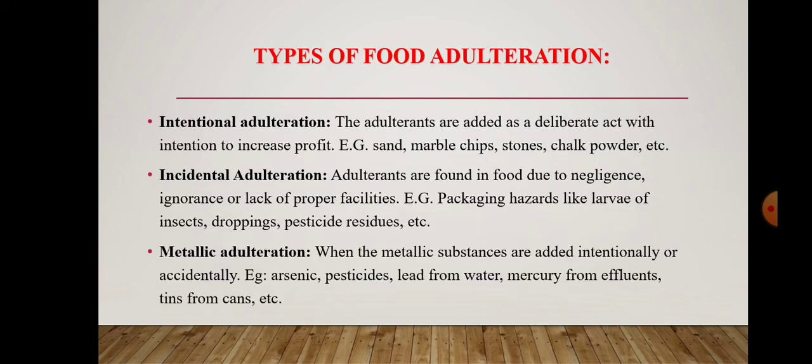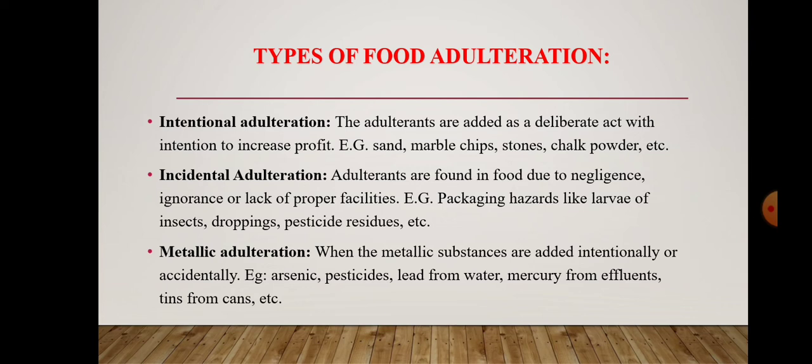Then there are different types of food adulteration. It may be intentional adulteration, incidental adulteration and metallic adulteration. Intentional adulteration means the adulterants are added as a deliberate act with the intention to increase the profit. So they are added deliberately to increase the profit. It may include sand, marble chips, stones, chalk powder, etc.